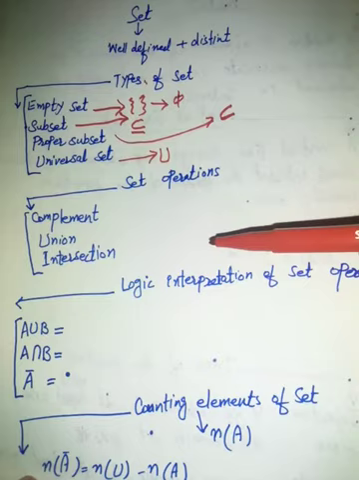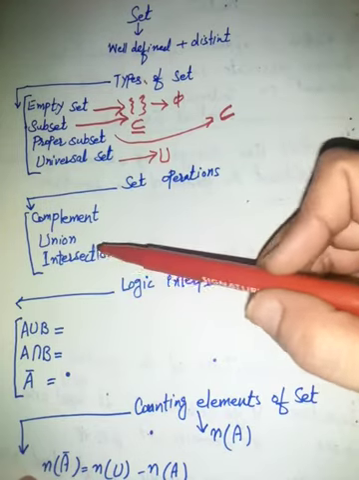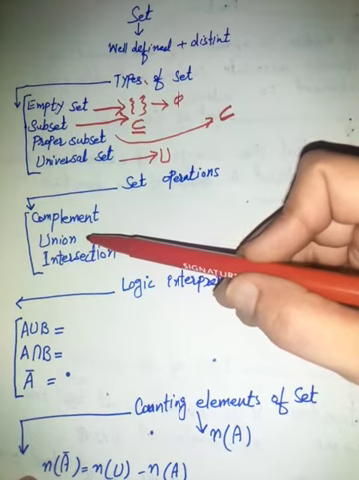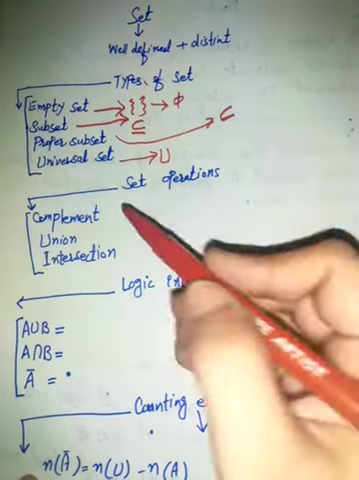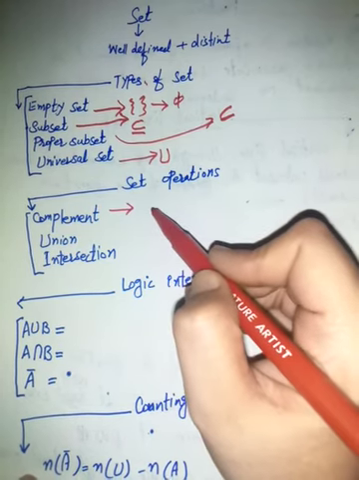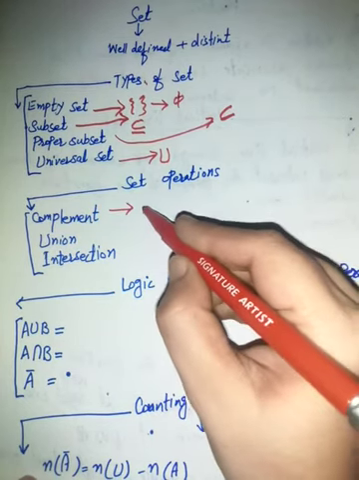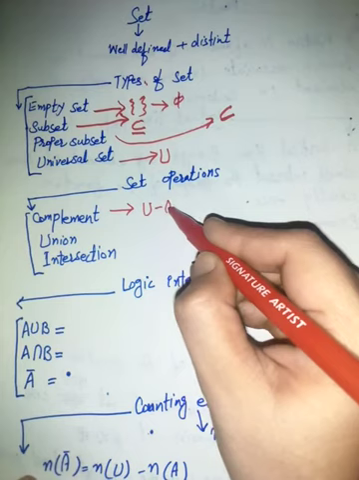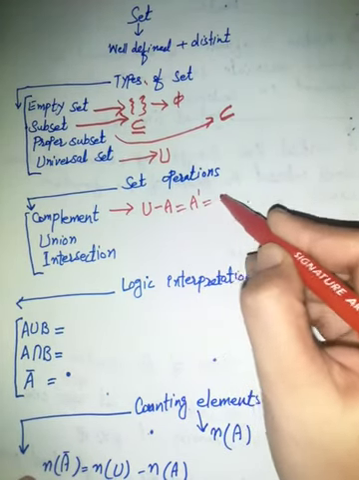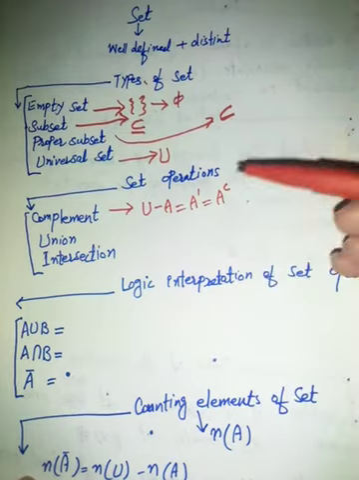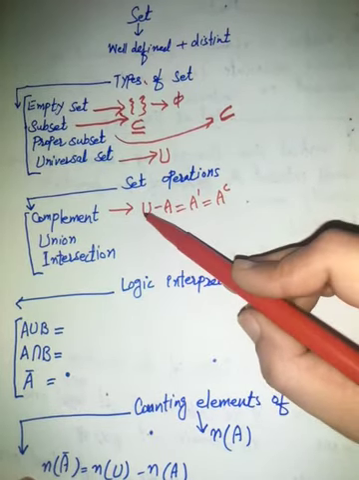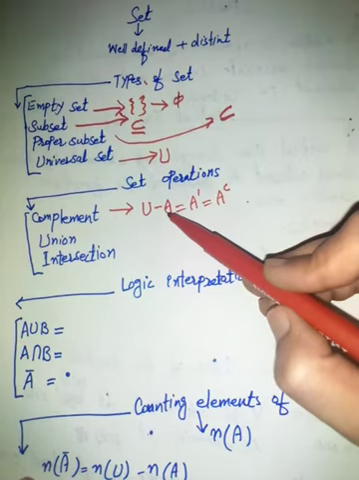Next is set operations. There are some common operations of sets. Complement. Complement is the difference from the universal set. Suppose we have a set A and you want to calculate the complement of A. It is denoted by U minus A, or it may also be denoted by A dash, or A complement. U minus A contains all those elements which are present in U but not present in A.